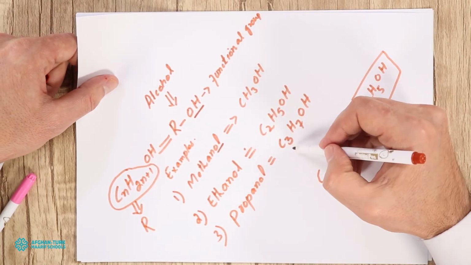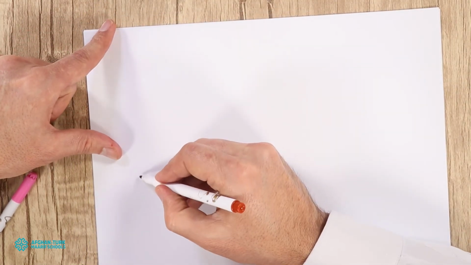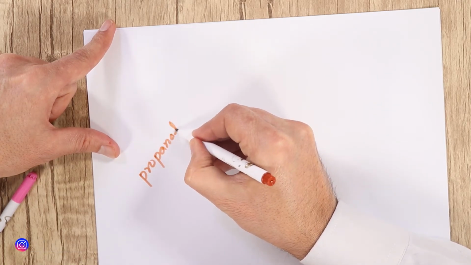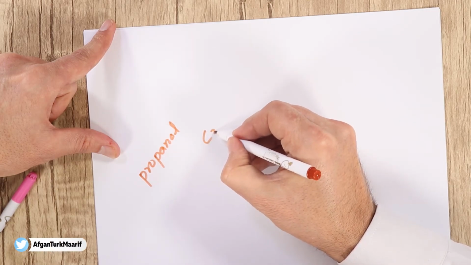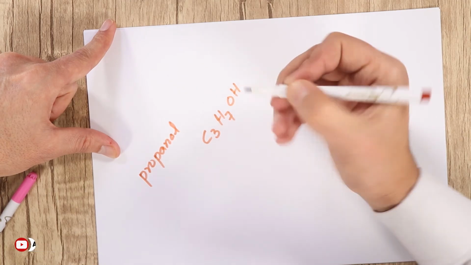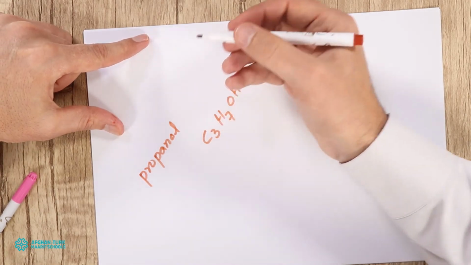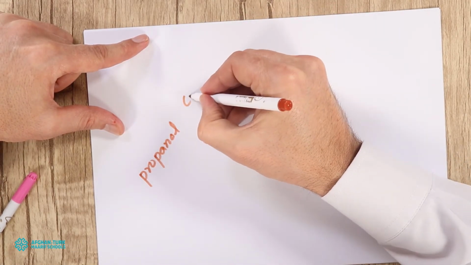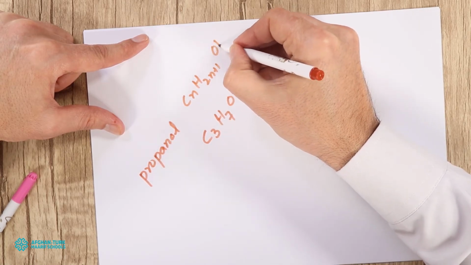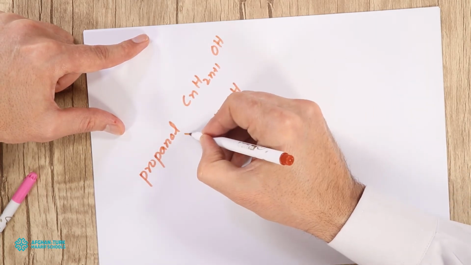If you want to draw the structural formula for propanol, which you already studied, keep in mind that their molecular formula is C3H7OH. How is it C3H7OH? From the general formula CnH2n+1OH you can find out this molecular formula for propanol.